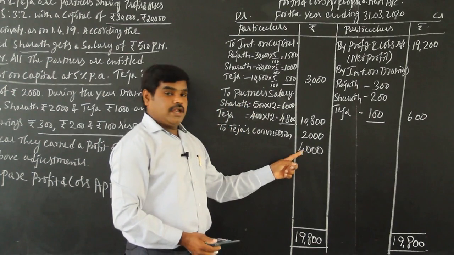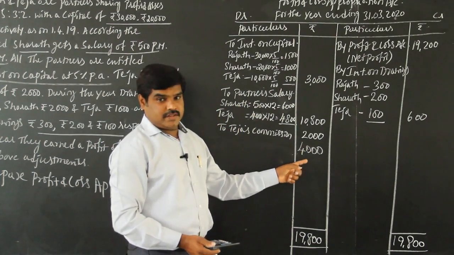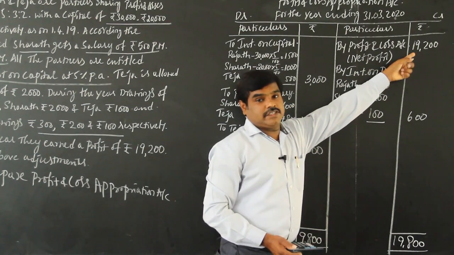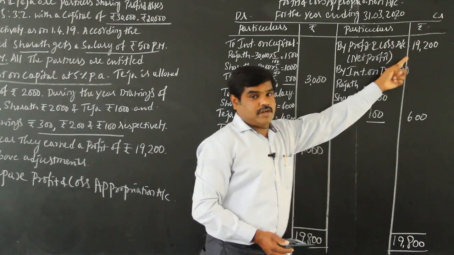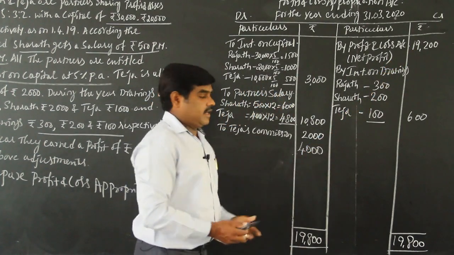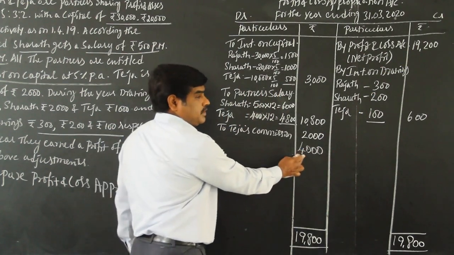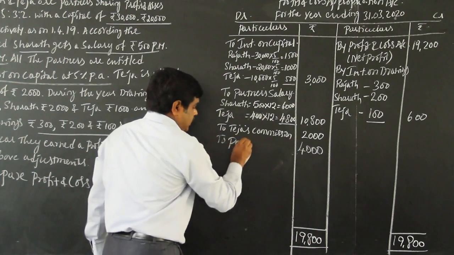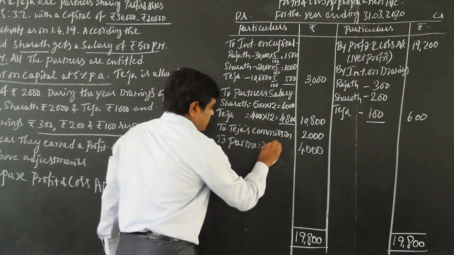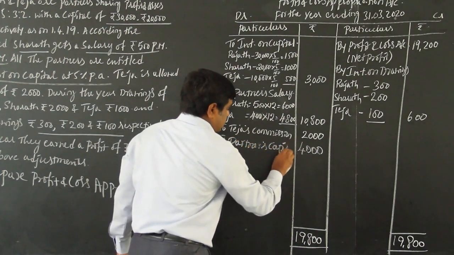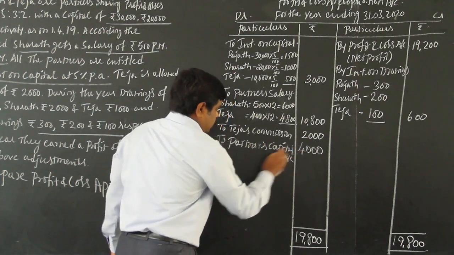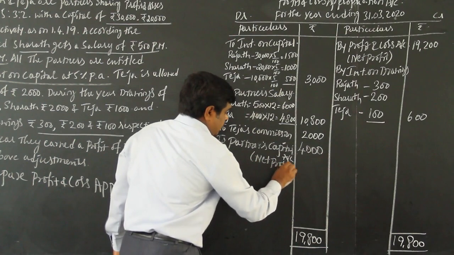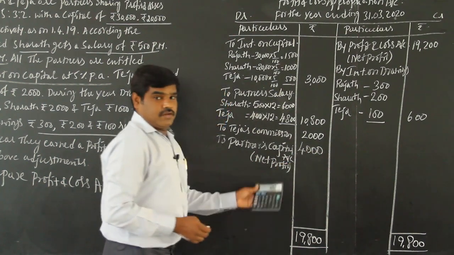This is called net profit after adjustment. This is called net profit before adjustment. This profit is to be distributed between the partners, to the partners' capital accounts. To partners' capital account, net profit, and this is the balancing figure you got, 4,000 rupees.